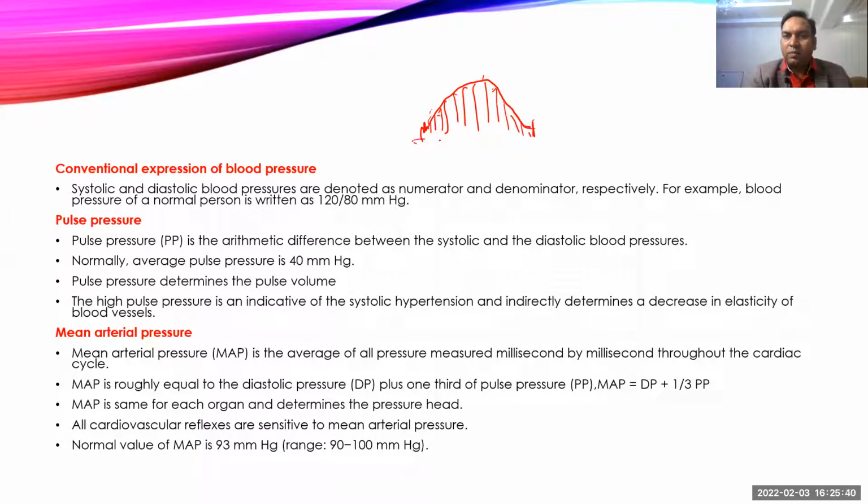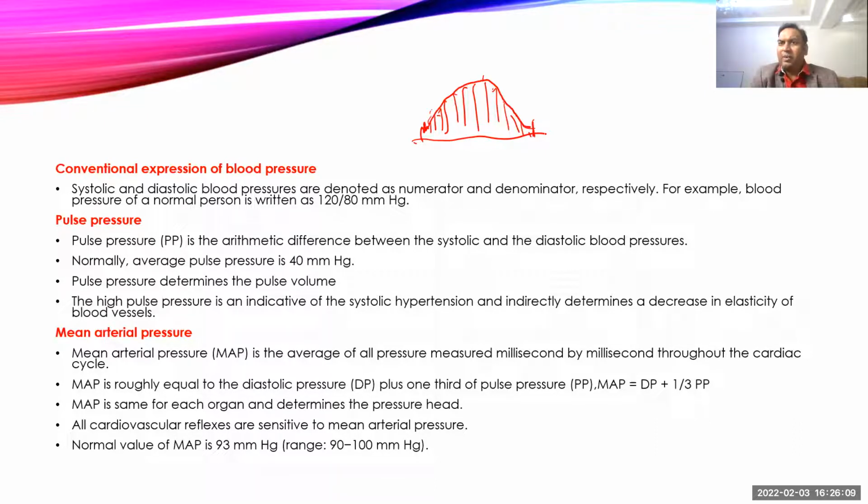All the blood pressure values which we have measured, we add them up and divide by the number of measurements we took. That gives you the average cardiac blood pressure, that is, the mean arterial blood pressure. But the problem is we measure blood pressure with a sphygmomanometer, and with a sphygmomanometer we cannot get minute to minute blood pressure. Here we can use only the maximum and minimum blood pressure. So to measure this minute to minute,